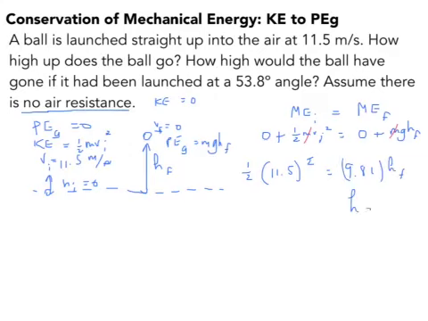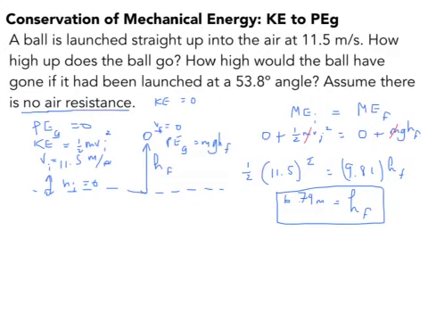So you solve for the final height by dividing left and right by 9.81, and what do we get as our answer? 0.5 times 11.5 squared over 9.81. 6.74. That's the height. And that's in meters. There you go. Very good. 6.74 is the height.